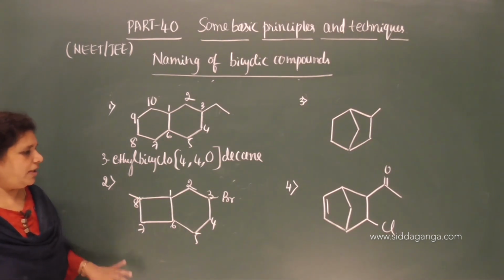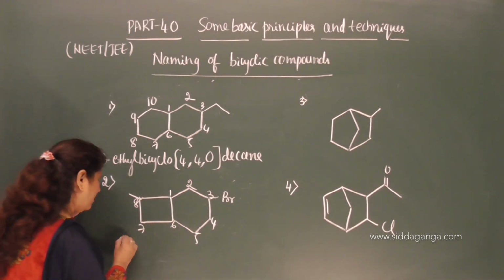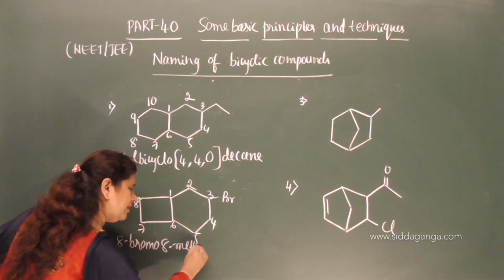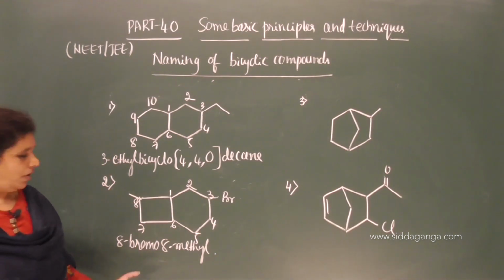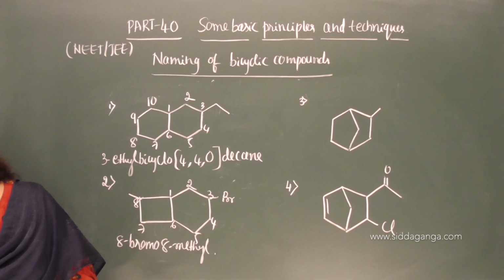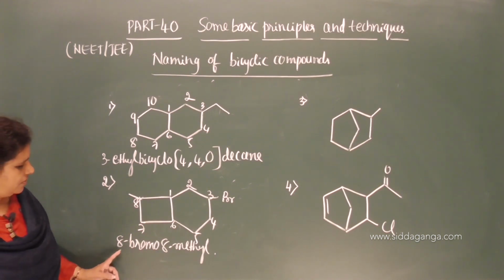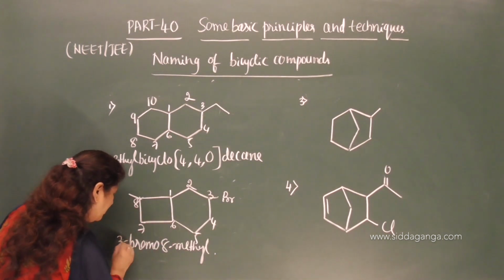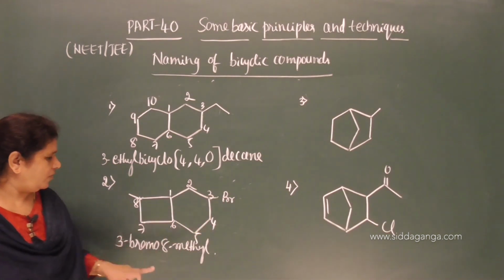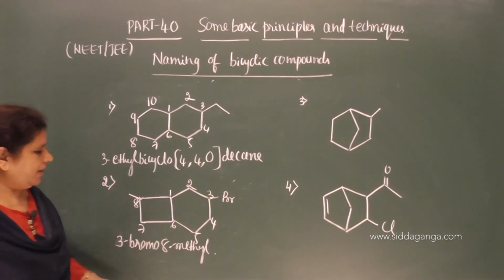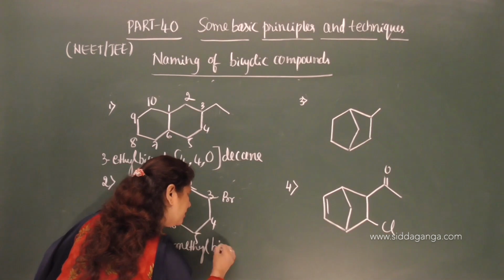Now, move on to the name: 3-bromo-8-methyl. Here we have to follow alphabetical order. 3-bromo-8-methyl. Then what is the prefix we need to use?